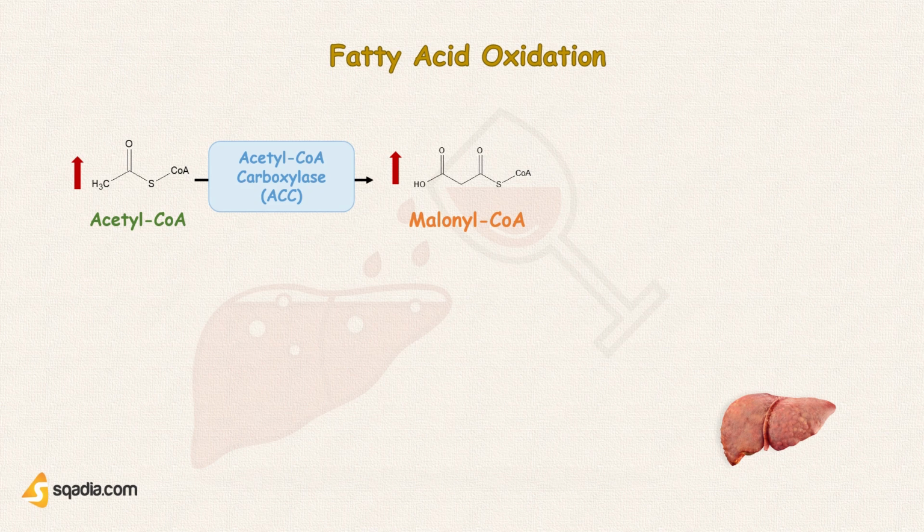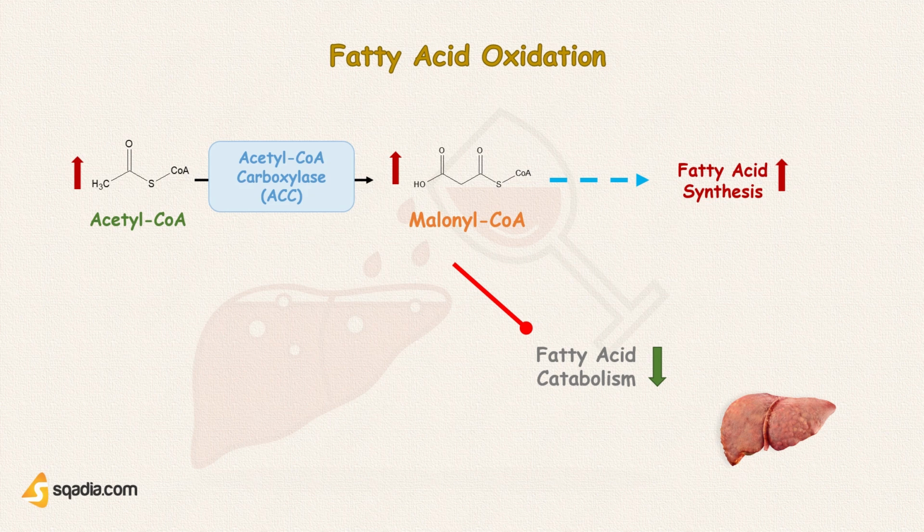So increased acetyl coenzyme A and malonyl coenzyme A will lead to an increase in fatty acid synthesis. On the flip side, an increase in malonyl coenzyme A will lead to inhibition of fatty acid catabolism, so fatty acid metabolism decreases. This all leads to triglyceride accumulation, leading to fatty liver disease, or hepatic steatosis.